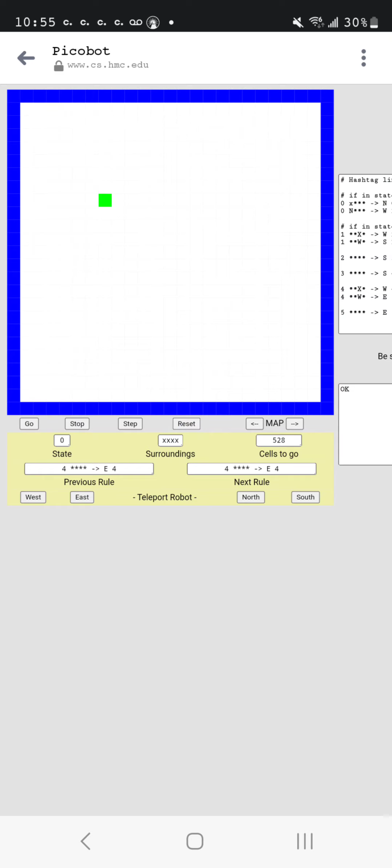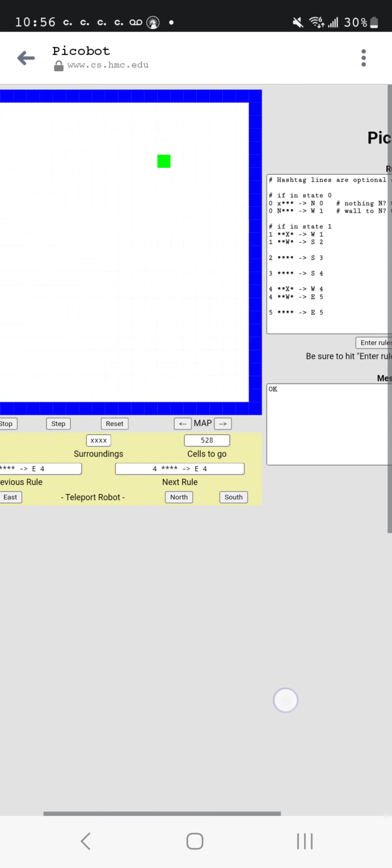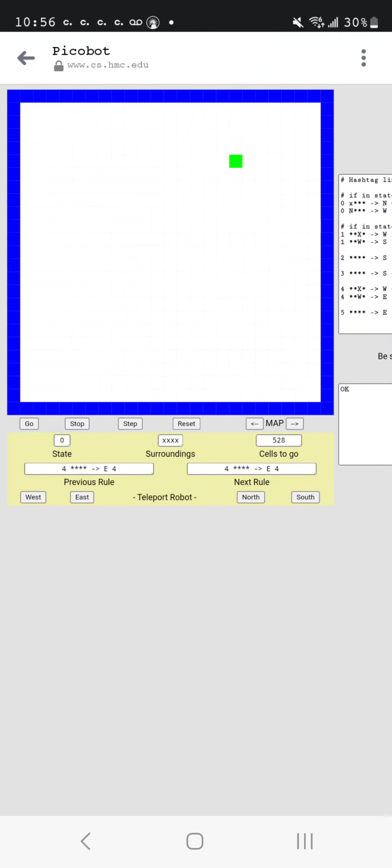And we'll reset it. So now it chooses a new point. Every time we reset this, it chooses a new point. This is kind of the point of Picobot, is that no matter where it starts on the map, it should be able to complete the room. And that's very hard, I understand. But let's see, starting from here, with that new line of code, this time it should try to go south 3 spaces instead of 2.